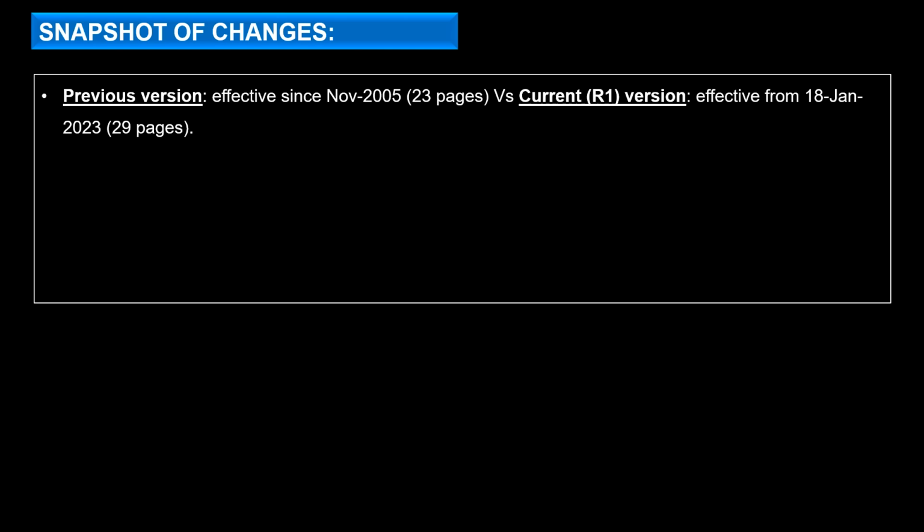Before going into the details, just a quick snapshot of the changes to this first revision. The previous version was effective since November 2005, which was a 23-page document, and the current revision was made effective on 18th January 2023, which is a 29-page document. So obviously some changes have been added to this current version, and specifically details have been added to clarify things across the risk management system.